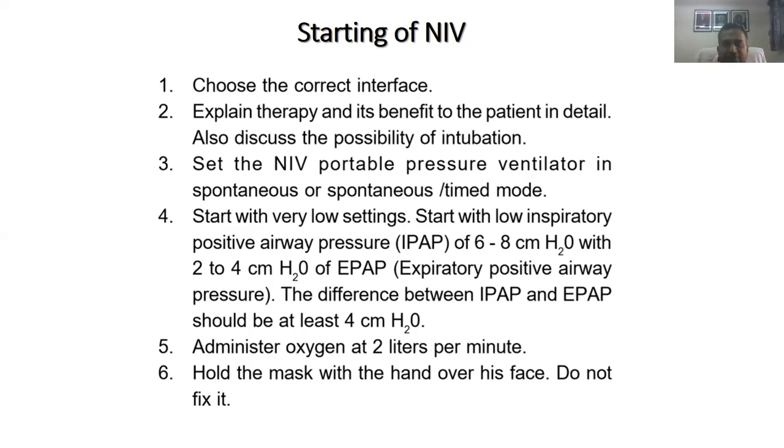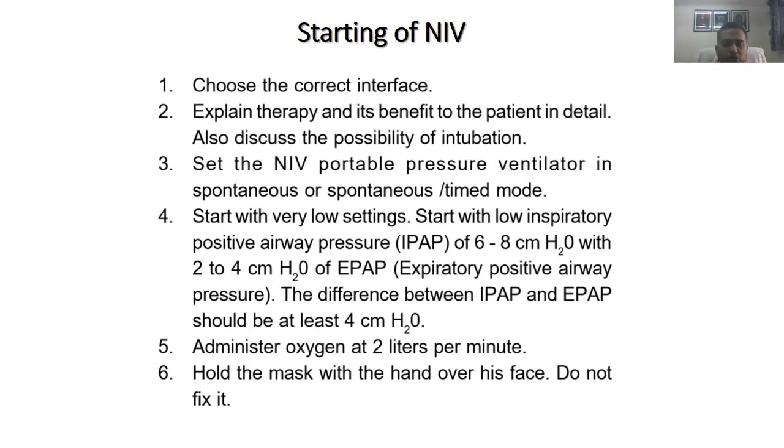So you set the NIV portable pressure ventilator in spontaneous or spontaneous timed mode. ST mode is preferred over spontaneous mode. Start with very low settings, because if you immediately start with a high pressure, like an inspiratory pressure of 18 and an expiratory pressure of 10, the pressure is so high that the patient is not going to tolerate it. So generally you start with a low pressure and gradually keep increasing the pressure by 2 centimeters till the patient is able to tolerate it.